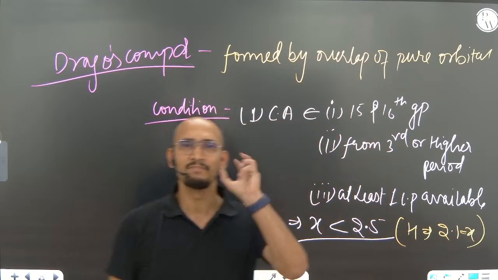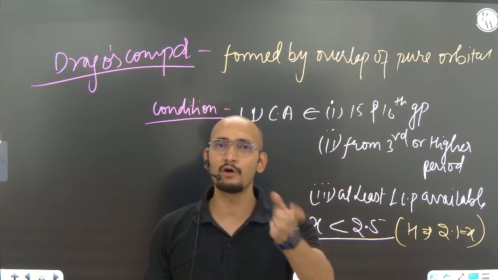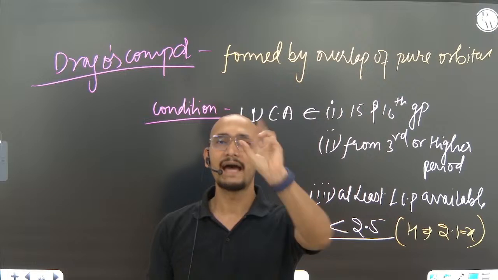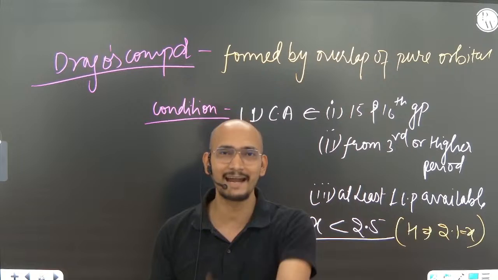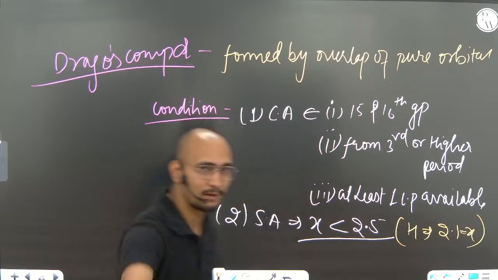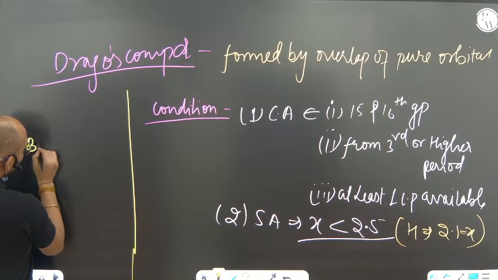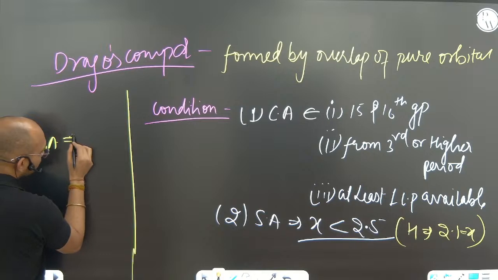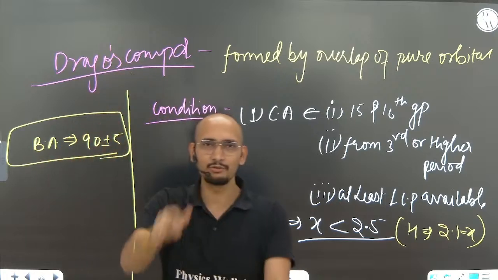So directly remember, in the nitrogen family, below nitrogen means phosphorus, arsenic, antimony, bismuth, all the hydrides will be Drago compounds. And in the oxygen family, below oxygen means sulfur, selenium, tellurium, polonium, all the hydrides will be Drago compounds. What is the speciality of Drago compounds? Their bond angle is equal to 90 plus or minus 5, so their bond angle decreases by a very high margin.